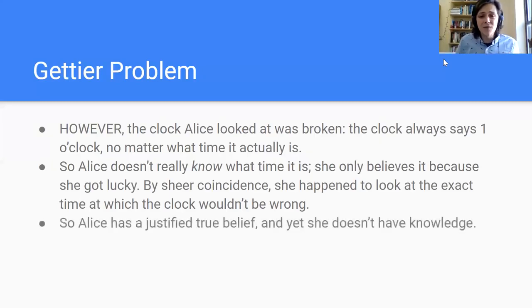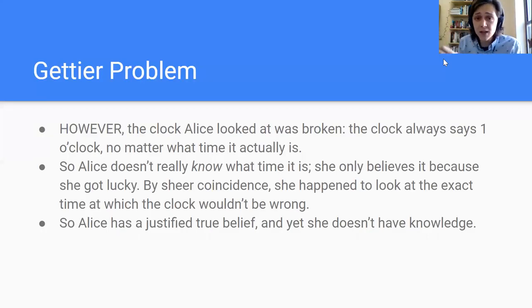So she has a justified true belief, but she doesn't know. She doesn't have knowledge. And her justified true belief is still not reliable. If she had looked at that clock when it was 2 o'clock, she would have come to believe that it was 1 o'clock still, because that's what the clock would say. And then she would have been wrong.